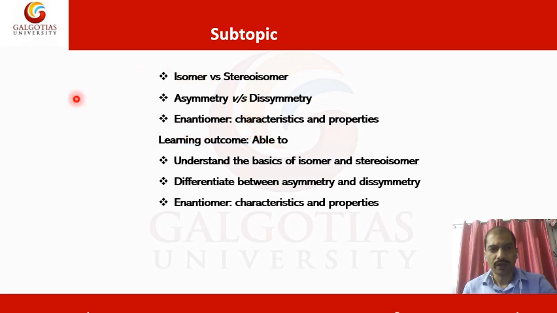After discussing all these subtopics under stereoisomerism and chirality, the overall learning outcome will be a basic understanding of isomers and stereoisomers, and you will be able to differentiate between asymmetry and dissymmetry, and understand enantiomers, their characteristics and their properties.